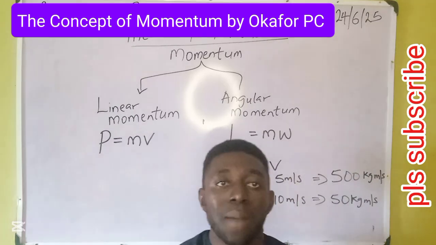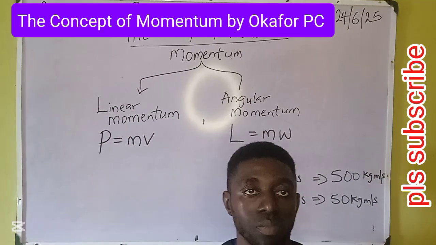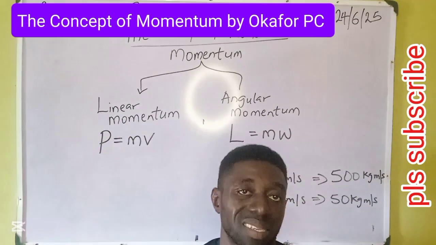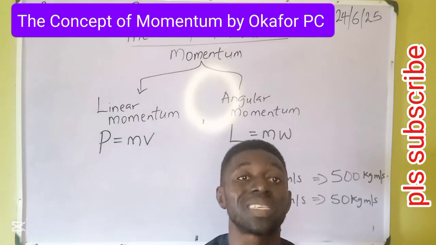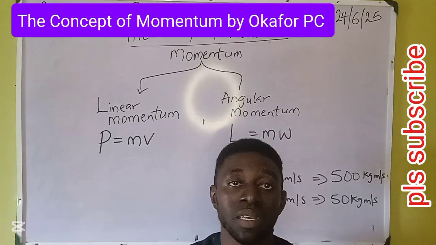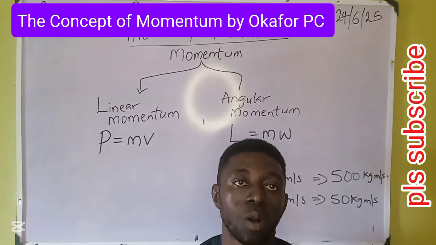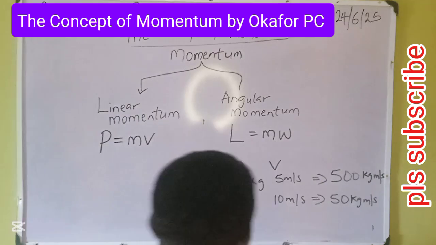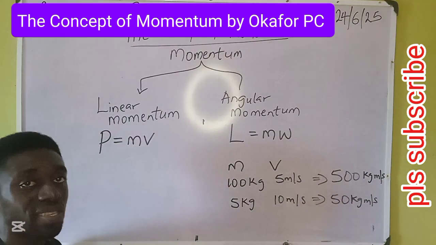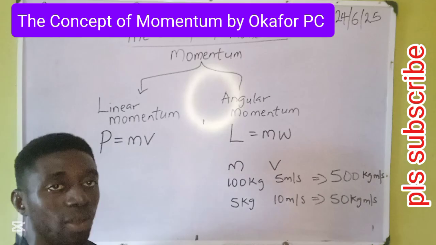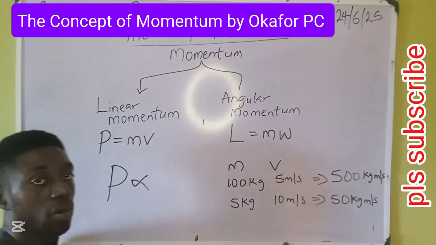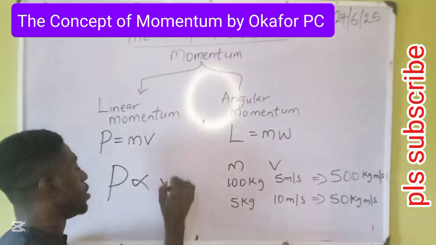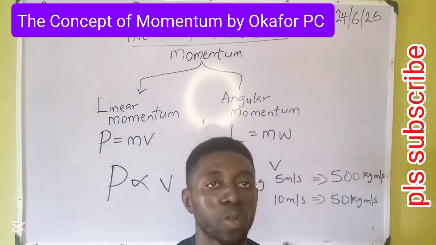So a player with a bigger mass and a greater speed has a greater momentum, while a player with a smaller mass and a smaller speed has a smaller momentum. Momentum is highly attached to mass and speed. Okay, let's see from the board. Momentum is denoted with the symbol P. Momentum is proportional to speed.